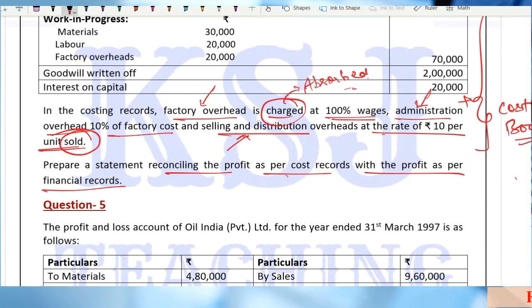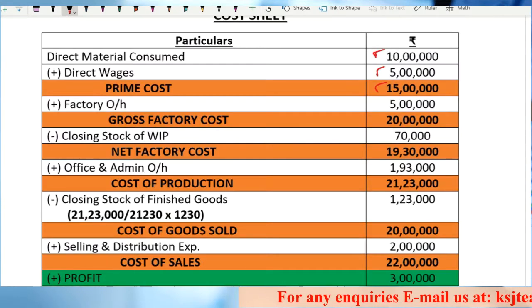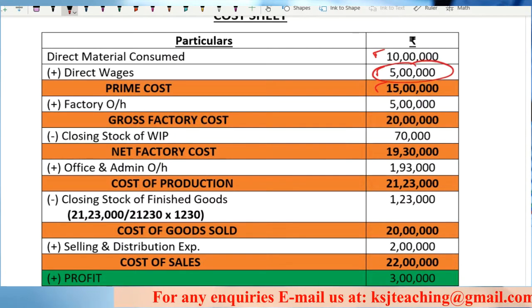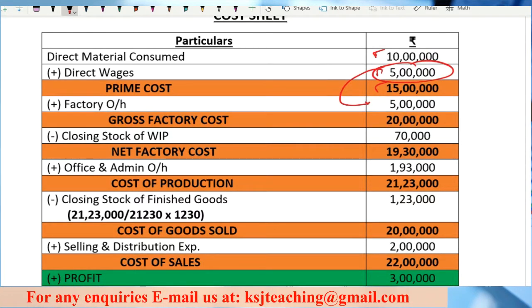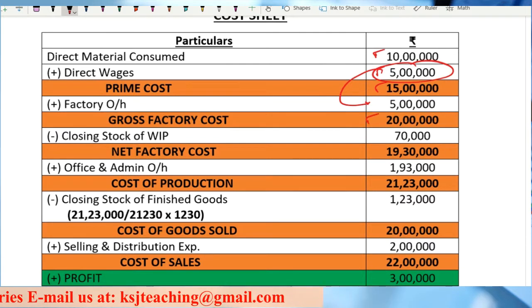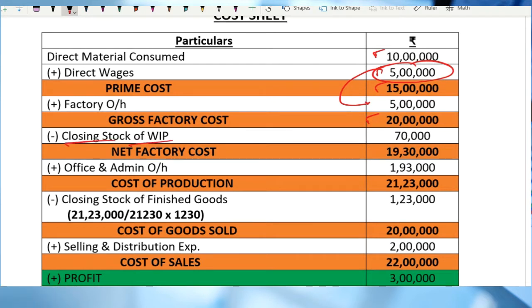That is 100% of wages. Wages here is 5 lakh, so factory overheads will be 5 lakh, and I get the gross factory cost. Now I do not have the opening stock of WIP, but I have the closing stock of WIP, 70,000.